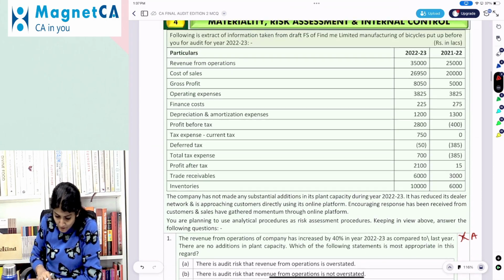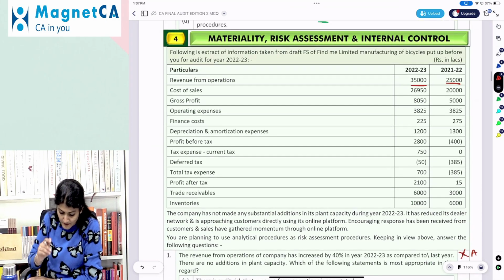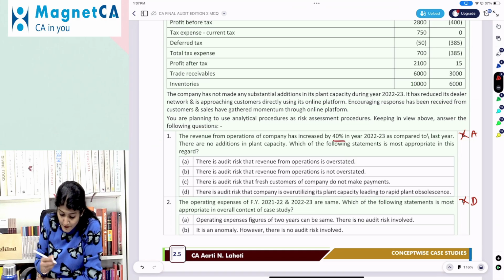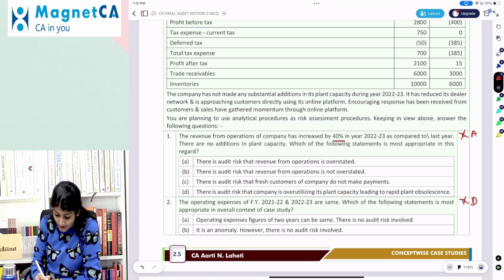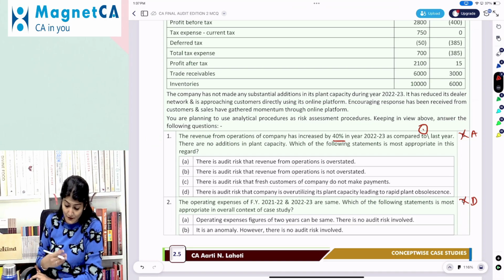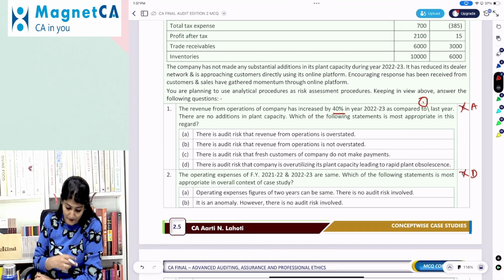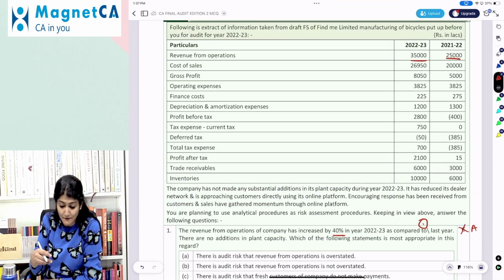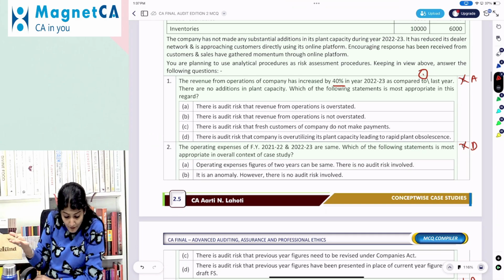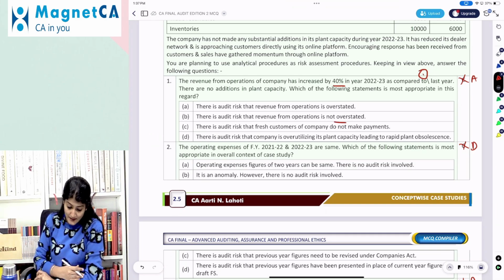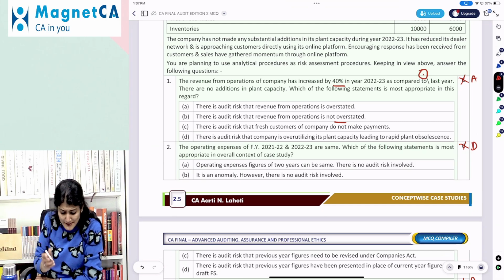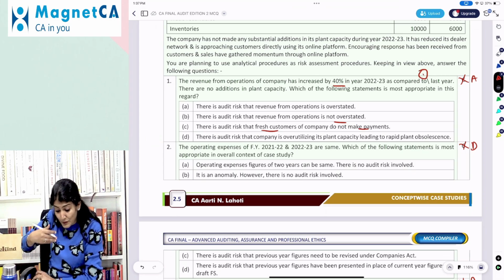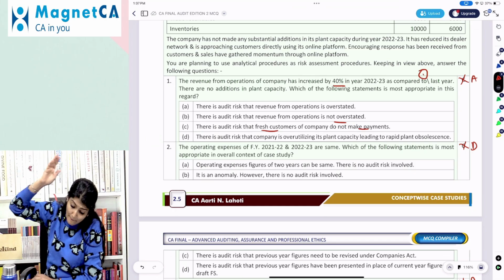Revenue from operations of the company, right? So 25,000 and now this year 35,000. In the year 2022-23 it has increased by 40% as compared to the last year. There are no additions in the plant capacity. Which of the following statements is most appropriate? There is an audit risk that revenue from operations is overstated from 25,000 to 35,000. There is an audit risk that revenue from operations is not overstated. There is an audit risk that fresh customers of the company do not make the payment. There is an audit risk that the company is overutilizing its plant capacity, leading to rapid plant obsolescence.